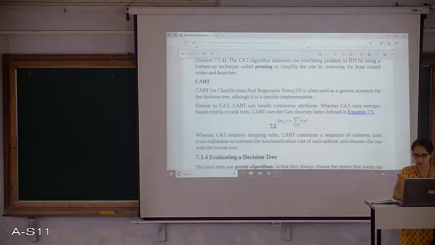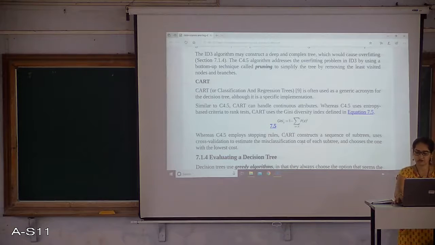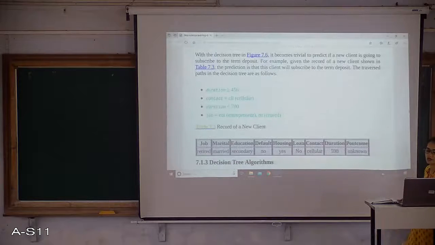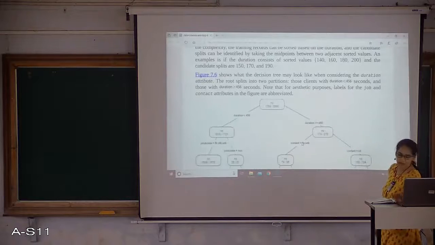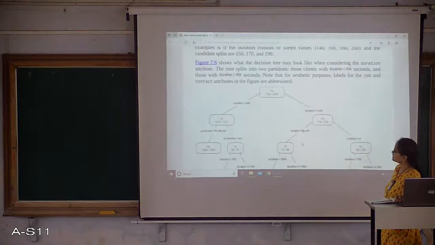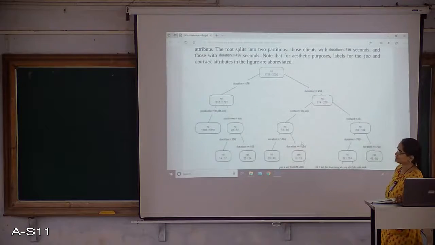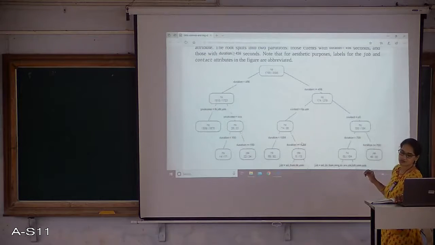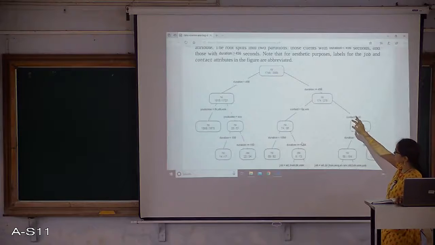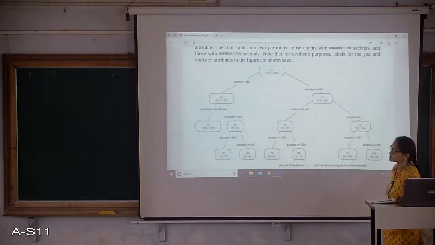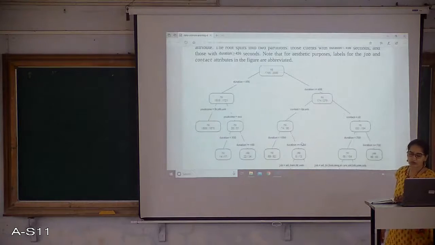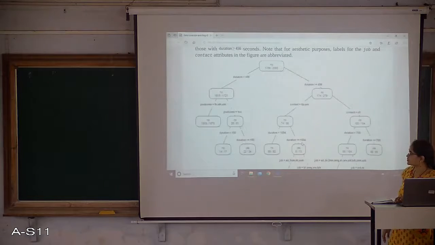So about these previous concepts which were already covered. About the decision tree, the algorithm I explained, and in one of the examples we have taken a data set. If I include a continuous variable into a decision tree, the whole structure of a decision tree is going to change. I have taken one extra attribute which was not there in the earlier case when I explained the decision tree. That is the duration, the phone call duration with the bank person. So based on that again the decision is going to change.